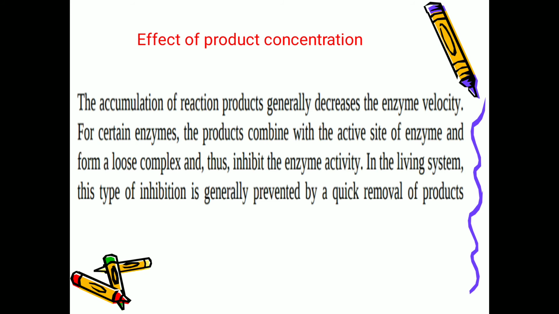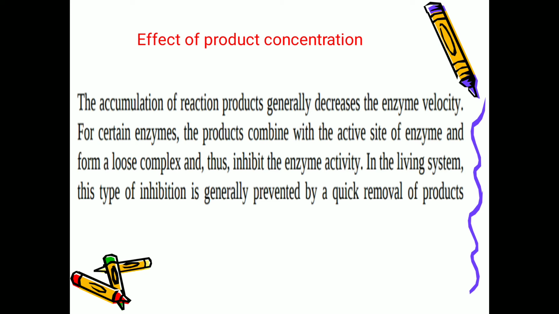Next is effect of product concentration. See, what is the function of the enzyme? Enzyme will react with or bind with the substrate, then forms the enzyme substrate complex, then it will give the product. So here we'll see how the product will affect the catalysis.